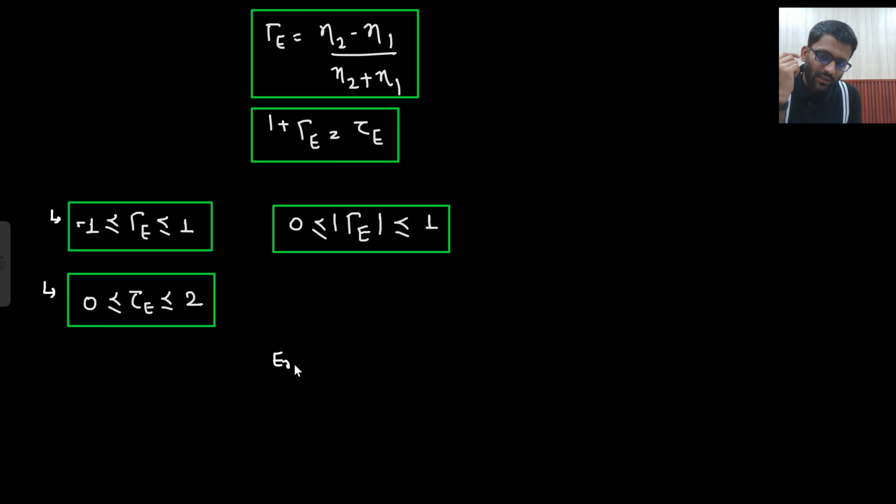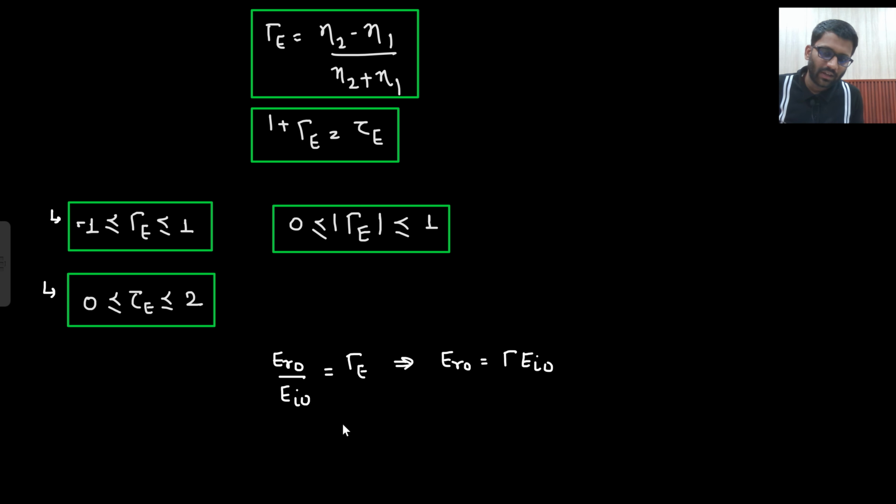So what did you get? ERO divided by EIO, reflected by incident, that is known as gamma e. So from here what are you getting? ERO is equal to gamma EIO.